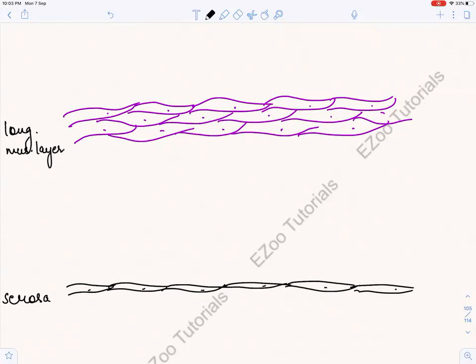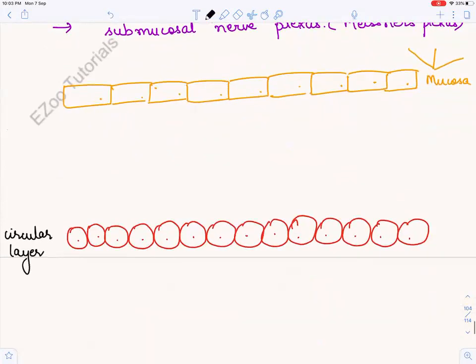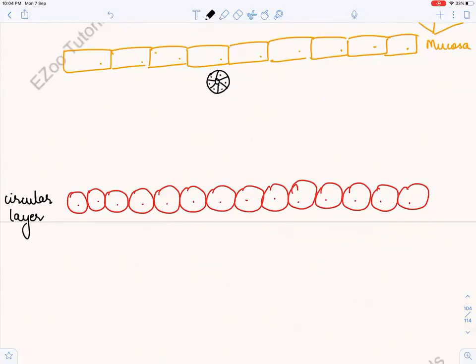I'm drawing a basic structure. Obviously, you can say in the stomach there is an oblique layer and all, but we are not doing histology. We are doing the neural regulation, right? Now, there are a few glands over here. Let me draw a gland. Please draw with me, then only you will understand this, right? Now, I'll draw a receptor over here.